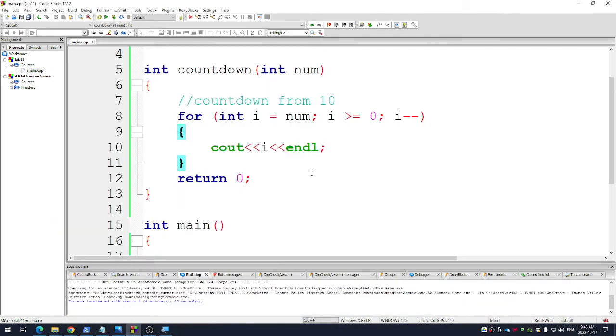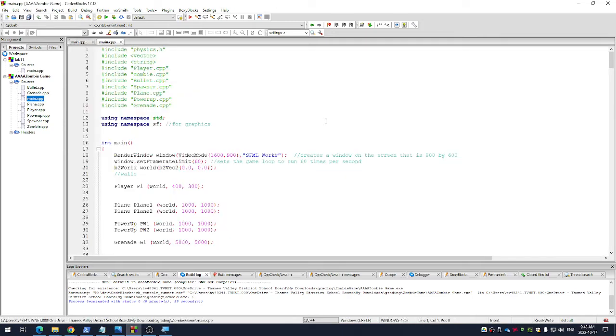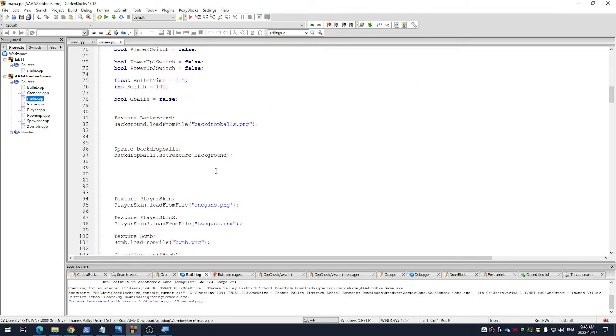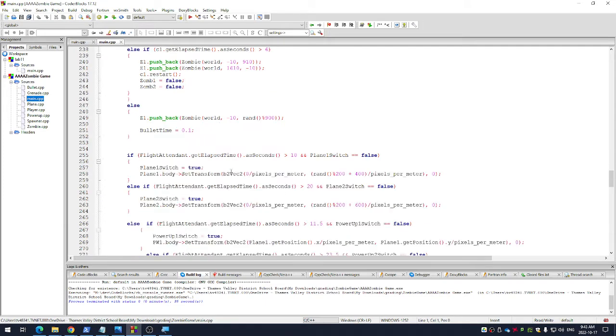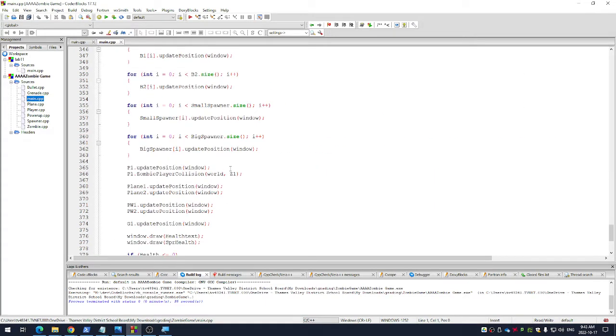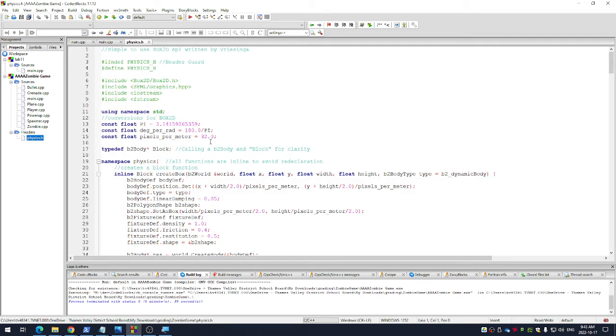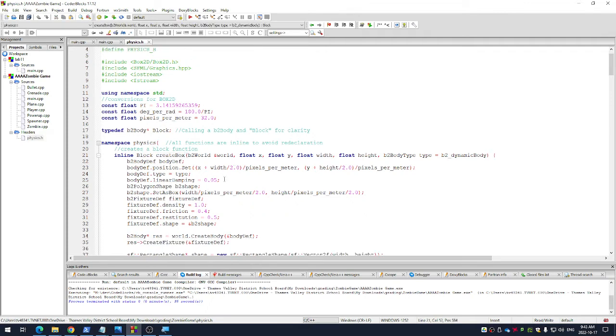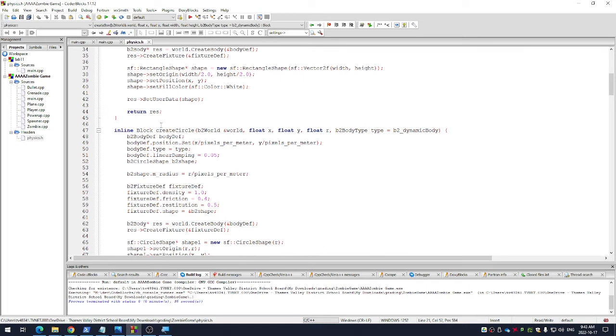Okay, so that's his project, but if you look here at his main, it's actually pretty big. It's only 300 lines of code. But he's got a separate file with like 20 functions in it. Look at this one. This gets a little complicated, but he's got one called create box, and it takes in a whole bunch of info and does something. It probably creates a box on the screen.